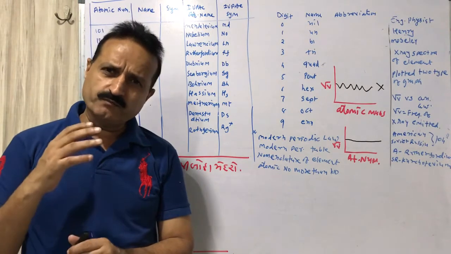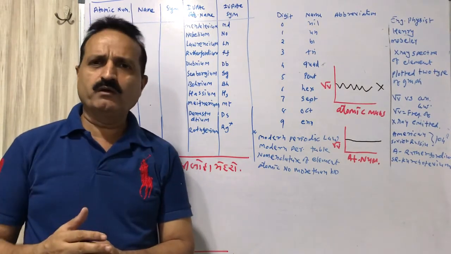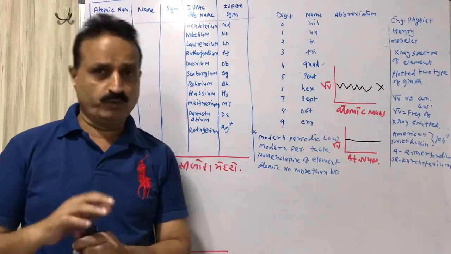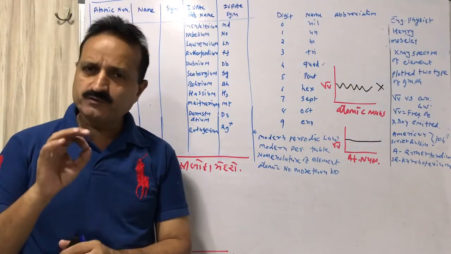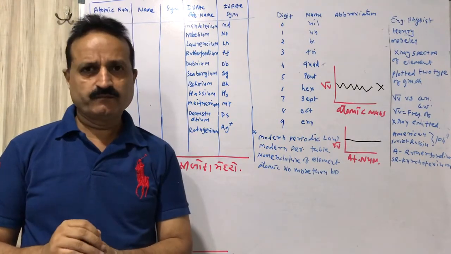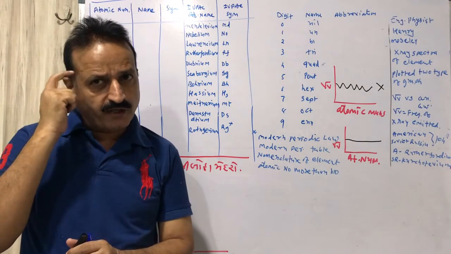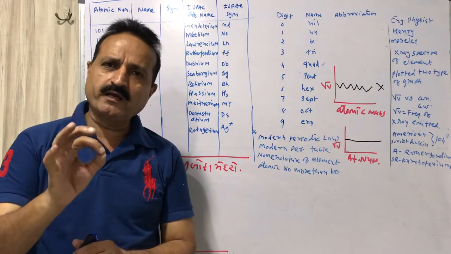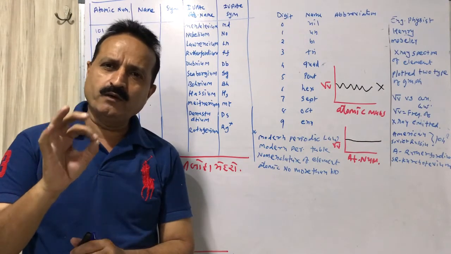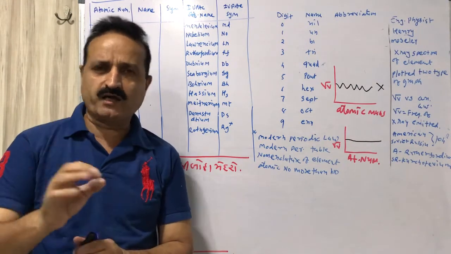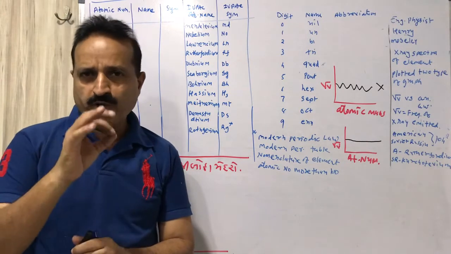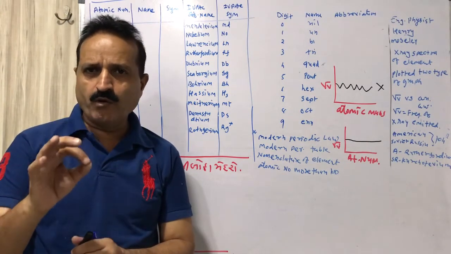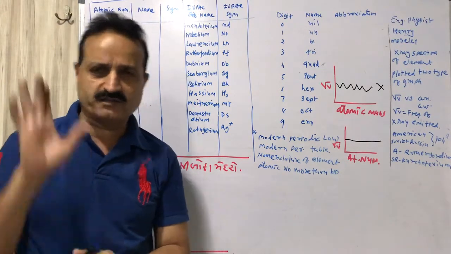What is the difference between the periodic law and the modern periodic law? Kindly concentrate and listen to me. Physical and chemical properties of elements are a periodic function of their atomic mass.